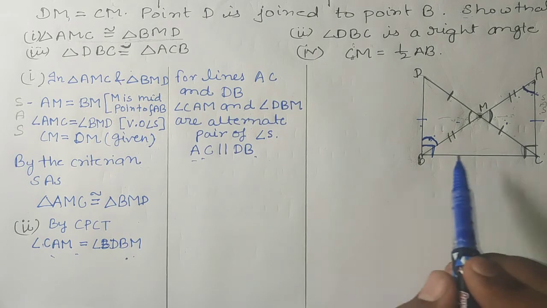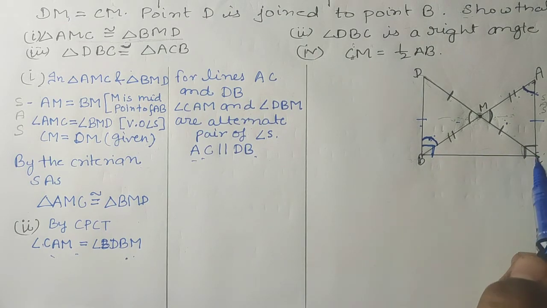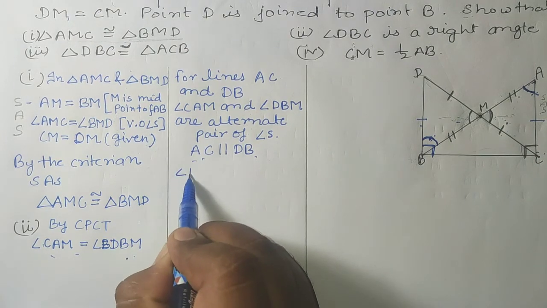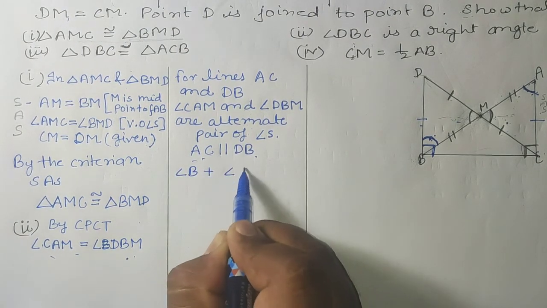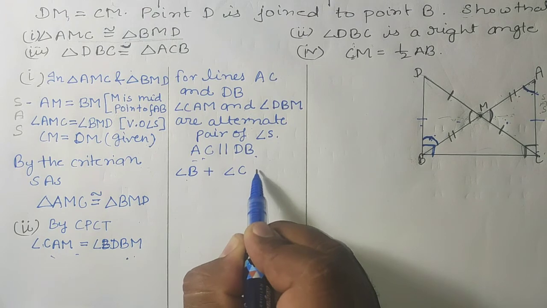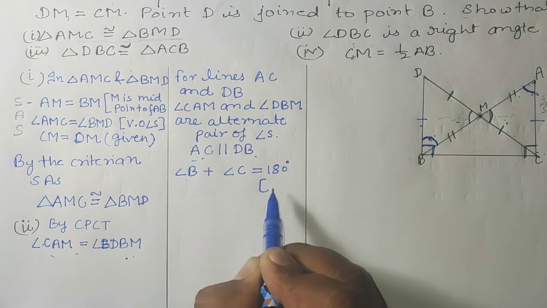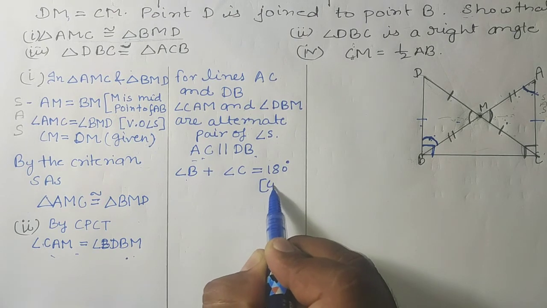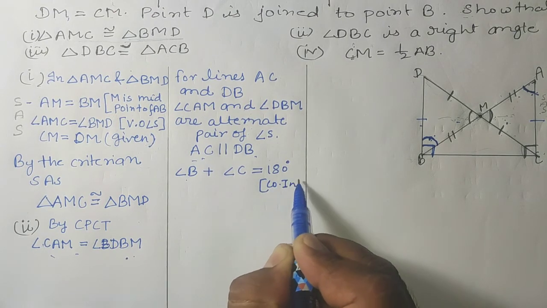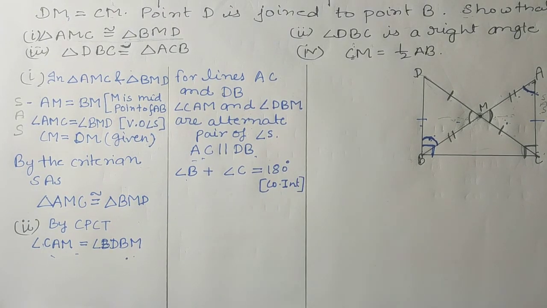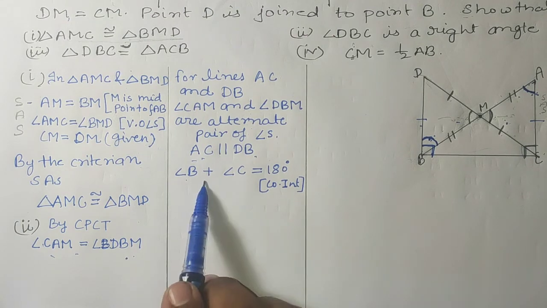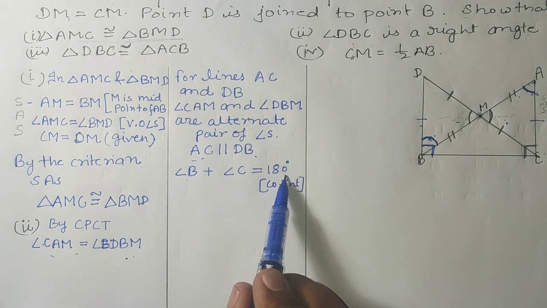Okay, so if these two lines are parallel, the sum of angle B and angle C should be equal to 180 degrees. The reason is co-interior angles. As I have told you, co-interior angles are supplementary, so the sum of these two angles will be 180 degrees.